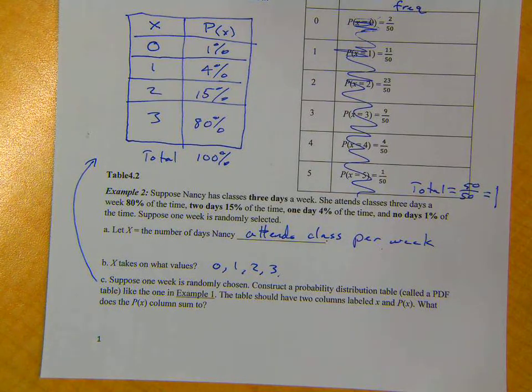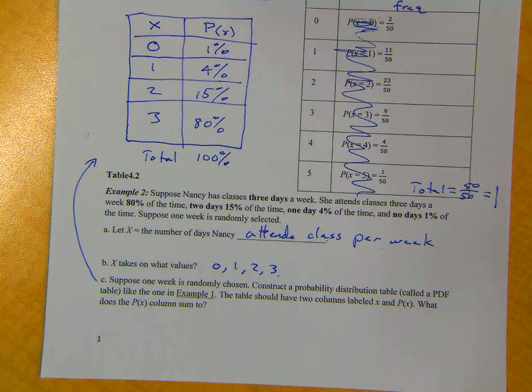That last part was asked. It's just given to us in the information. She attends classes 3 days a week 80% of the time, 2 days a week 15% of the time, 1 day a week 4%. It's just listed in that information, so we're just writing it out. I'm just trying to understand how to do this on the table here, and then at that point maybe we ask some questions about it.